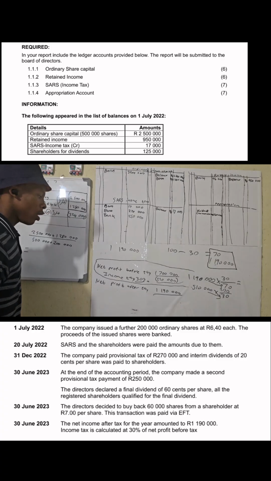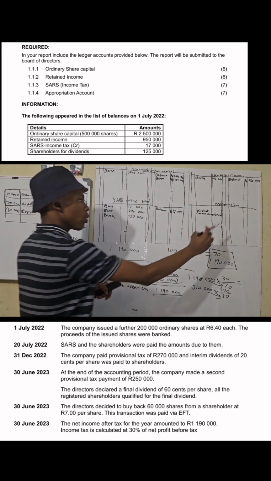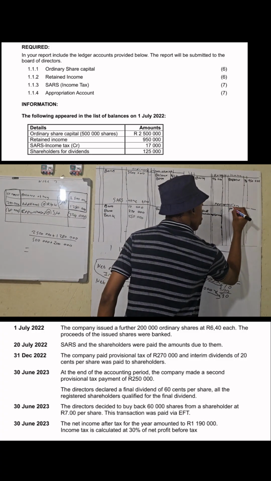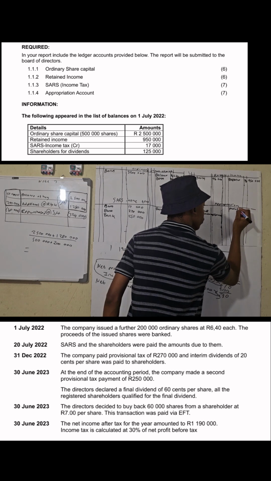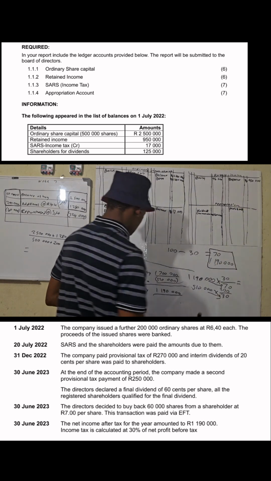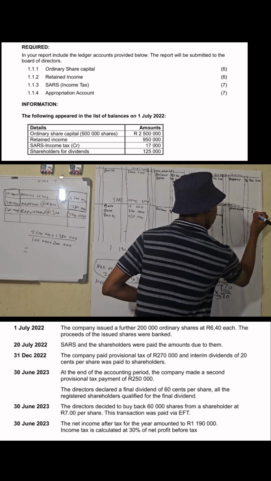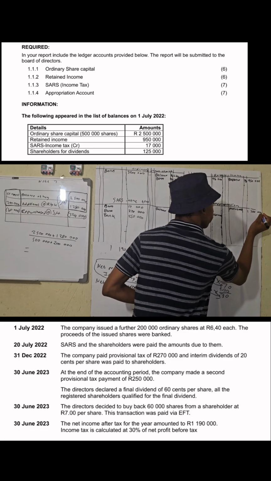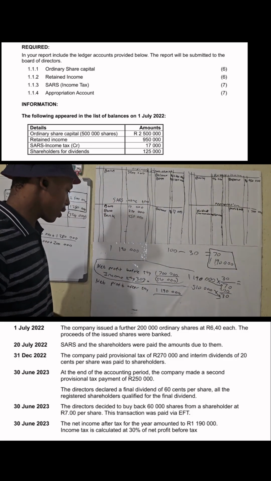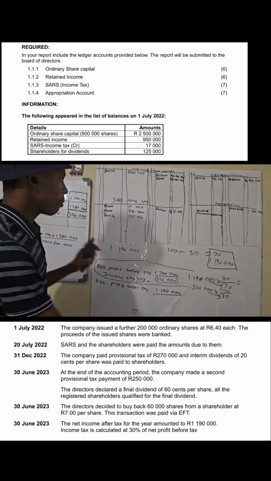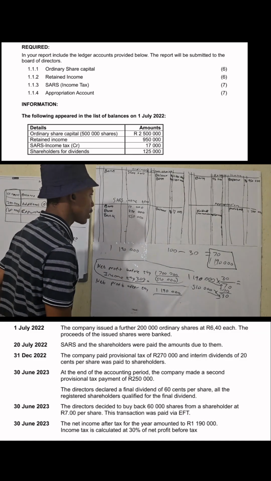Now I want net profit before tax. Give me some of my profit and loss. Under my profit and loss, how much? 1,700,000. Under my income tax, I bring the income tax, which is 510,000.